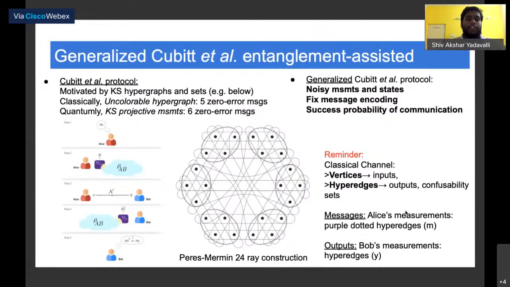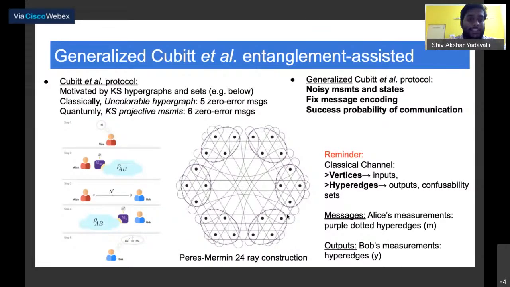Now we consider the generalized Cubitt et al. protocol. Their paper is essentially about the improvement that you can see in the zero error capacity. They are motivated by the Kochen-Specker hypergraphs and the Kochen-Specker sets. So that's where the link to contextuality more or less comes. They saw that classically, if you consider this hypergraph, which is the Peres-Mermin 24-ray construction, this is uncolorable. Thus, you can send at most five error-free messages. So you can send 5 zero-error messages.